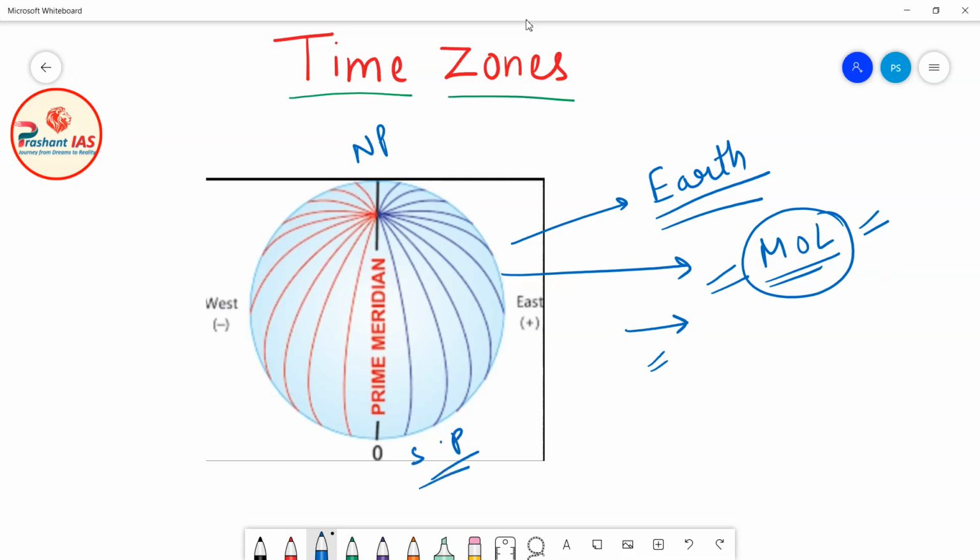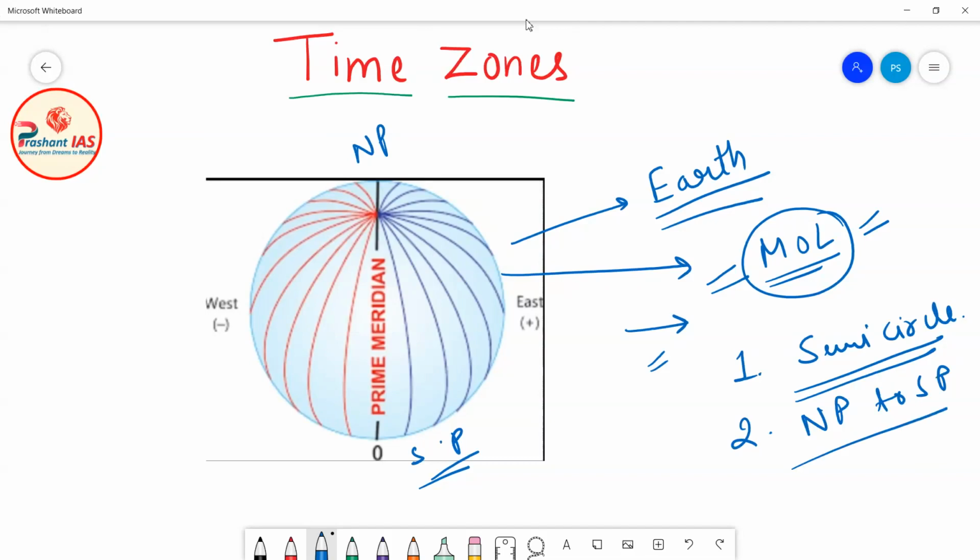So what are meridians of longitude? Meridians of longitude are imaginary semicircles. First of all they are imaginary semicircles, and second, they are running from North Pole to South Pole. As you can see in this diagram, this is a meridian of longitude, running from North Pole to South Pole, and they are semicircles.